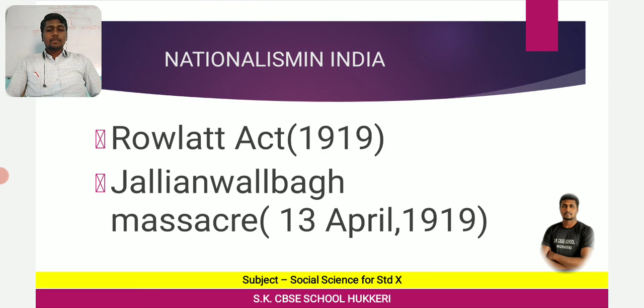To the satyagrahis. So seeing all this violence spread across the country, Mahatma Gandhi decided to call off the movement. What did Mahatma Gandhi do? Mahatma Gandhi decided to stop the movement, withdraw the movement. So this is what happened about the Rowlatt Act and the Jallianwala Bagh massacre.